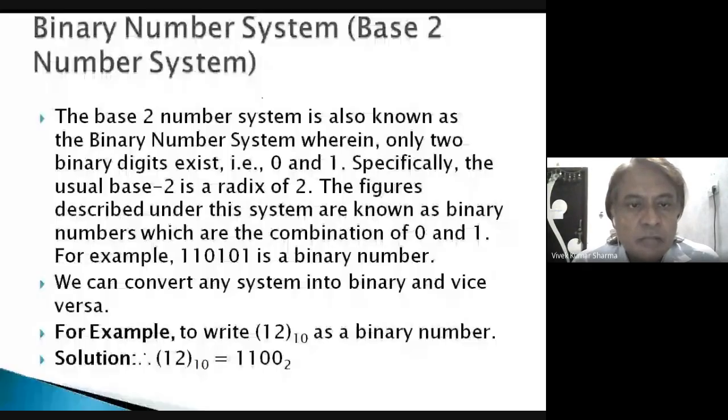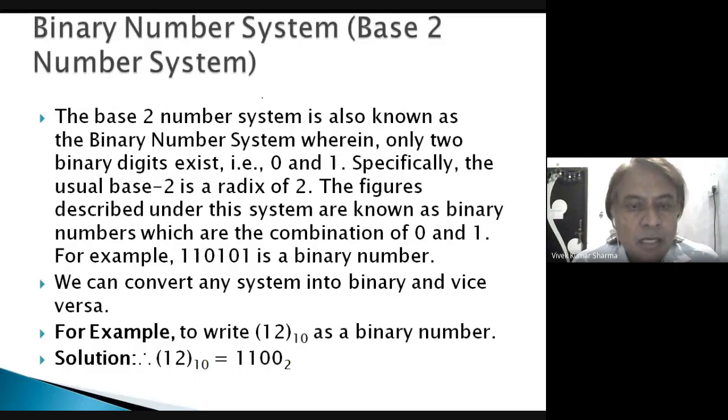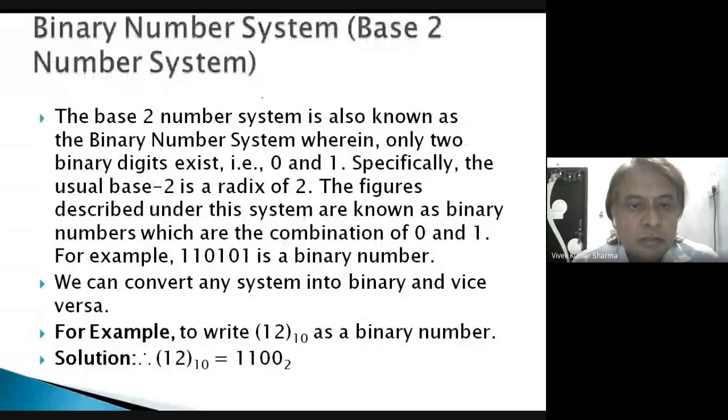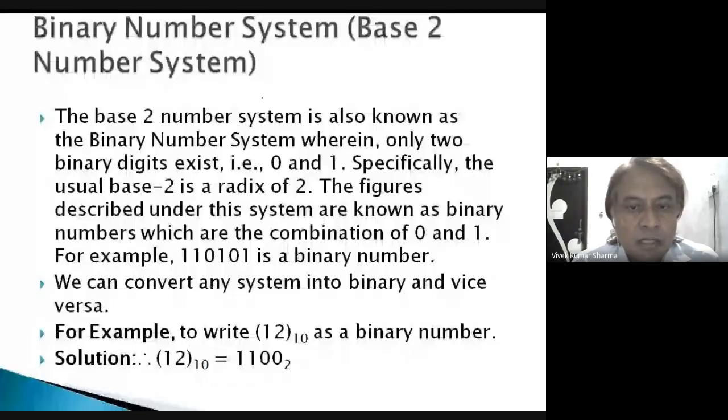So you can see the example 110101 is a binary number. Okay, and the position of the rightmost 1 is 2 to the power 0. Then the position of the 0 is 2 to the power 1. Then the position of 1 is 2 to the power 2. In this way, we can convert any system into binary and vice versa. For example, to write 12, this is given in decimal, as a binary number.